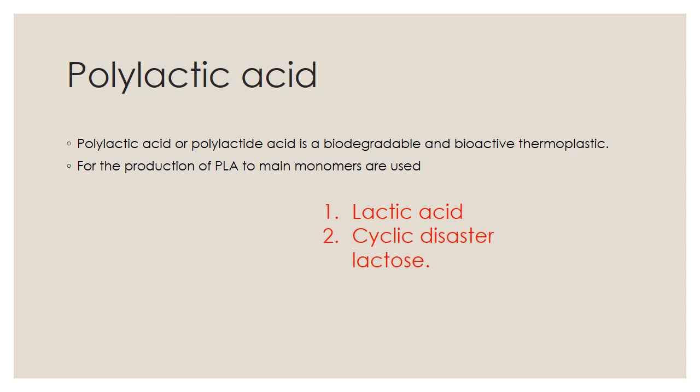Polylactic acid, shortly we call PLA. Poly refers to the P, lactic refers to the L, acid refers to the A. So it is PLA. Polylactic acid is a biodegradable and bioactive thermoplastic. It is also a plastic, but a bioactive thermoplastic. For its production, two main monomers are used: lactic acid and cyclic diester lactide. These are the two monomers of polylactic acid.